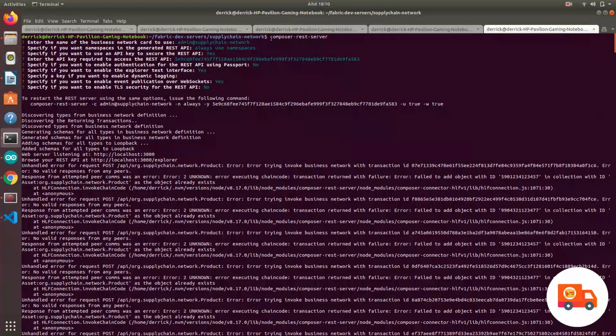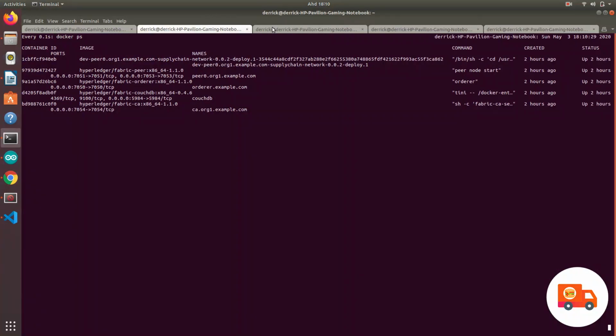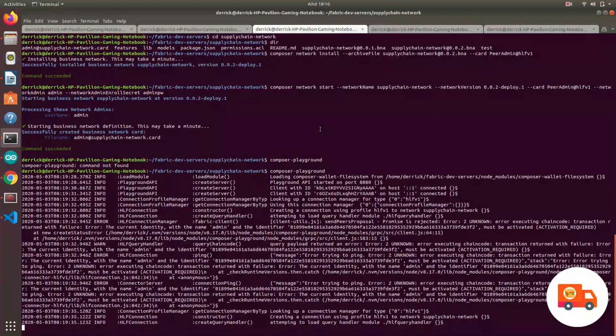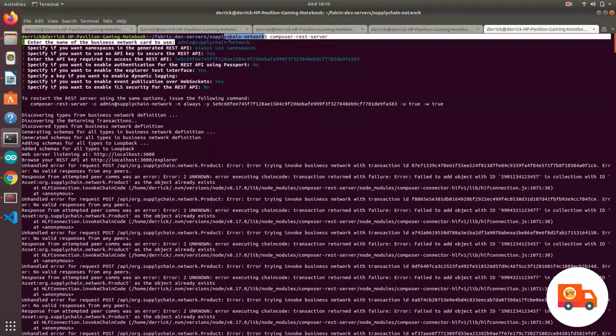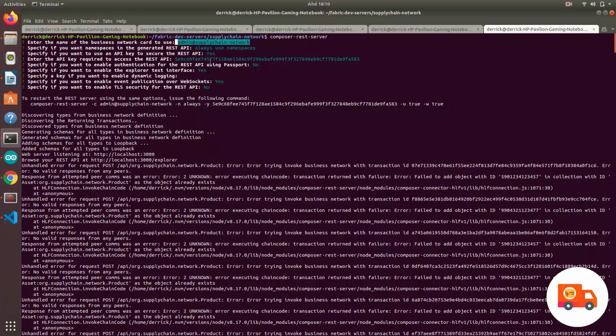Basically here you need to input all the information, and Hyperledger Fabric runs, and you need to start the Playground. Then you need to set up the Composer server, only then can you run everything.